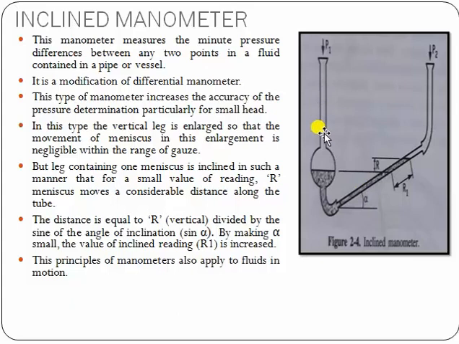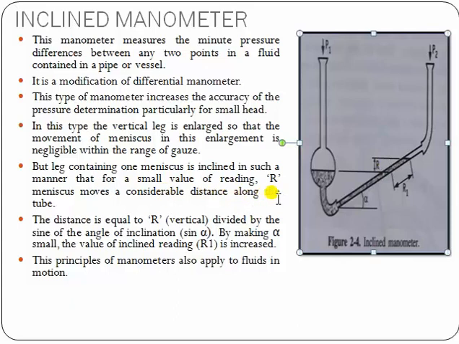When you put the tube or vessel in an inclined position, the variation of liquid level will be negligible. But the leg contains one meniscus inclined in such a manner that for a small value of reading R, the meniscus moves a considerable distance along the tube.